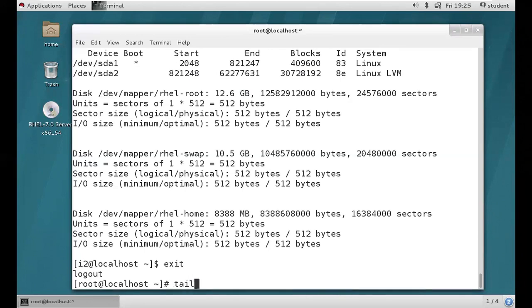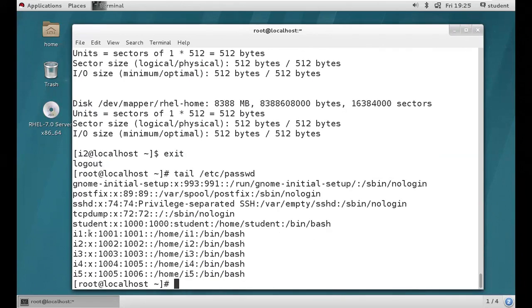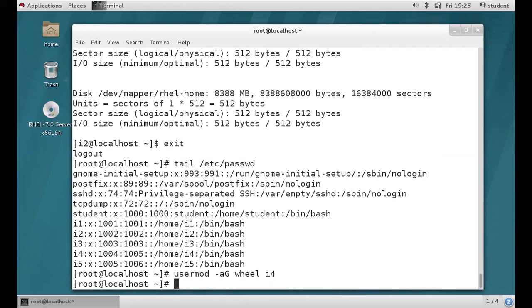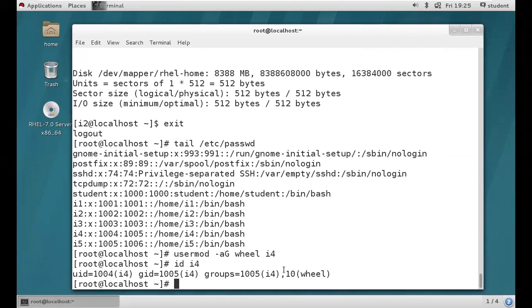We have user accounts, right? Let's see here, /etc/passwd. We have I1, I2, I3, I4. Now we need to add the I4 user into the wheel group. How do we do it? usermod -aG wheel I4. Wheel is the group name, then I4 is the username. Simple. So id I4. See, now I4 is a member of the wheel group.